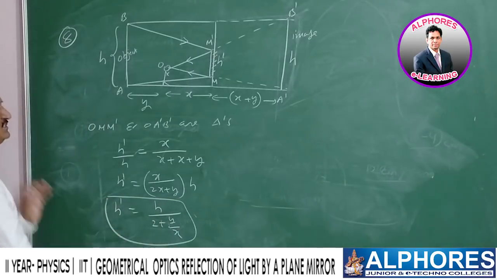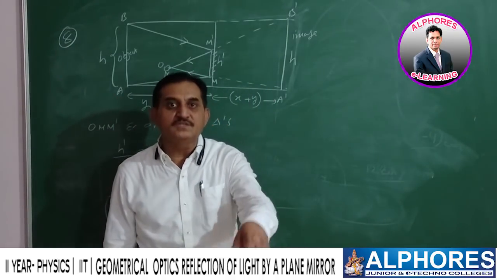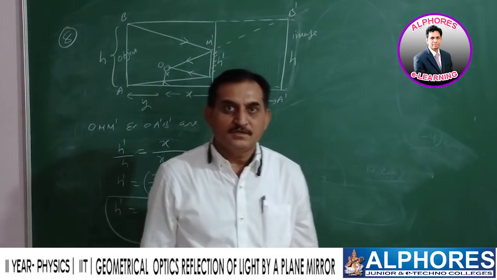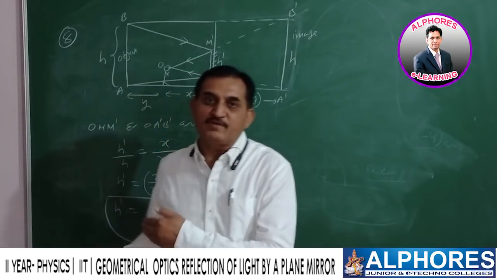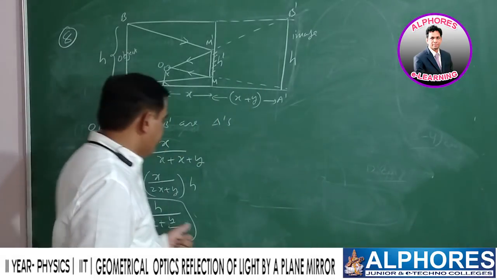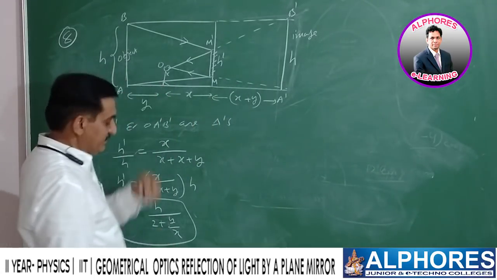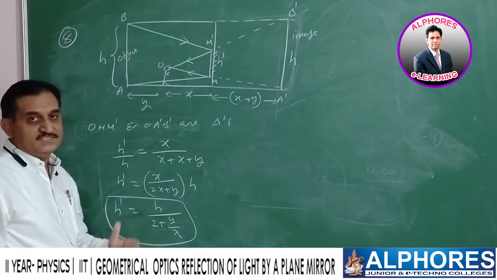This is the minimum size of the mirror which is to be suspended over the front wall in order to see the full image of the back wall when he is standing somewhere in the room. The distances are given, x and y. So this is the minimum size required.